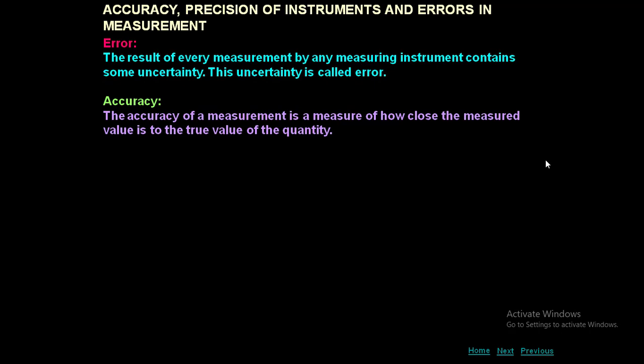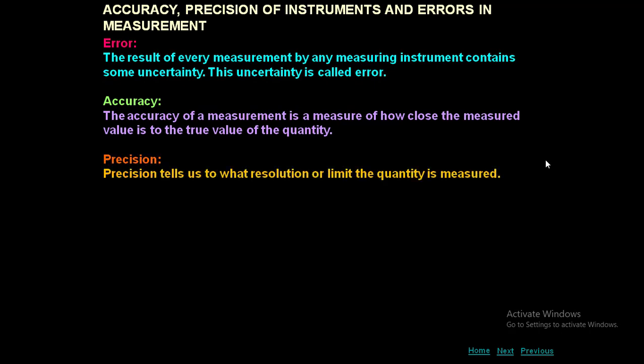What is the actual value here? That is a true value. 9.8 is a true value. So out of 3 values which you have measured, which one is very close to 9.8? It is 9.7. So out of 3, that is a 9.7, 10, 9.5, which is more accurate? 9.7 is more accurate. So that is the accuracy.